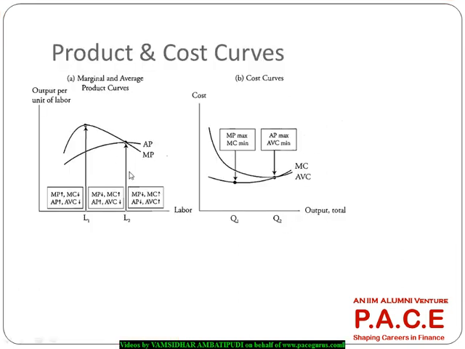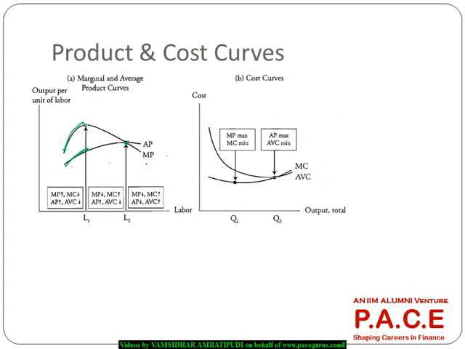Now you see here some of the important things. We are superimposing the marginal revenue curve and the average revenue curve, and this is the cutting point. If we see here, there are 3 stages. In the first stage, marginal revenue is growing, and average revenue is also growing.